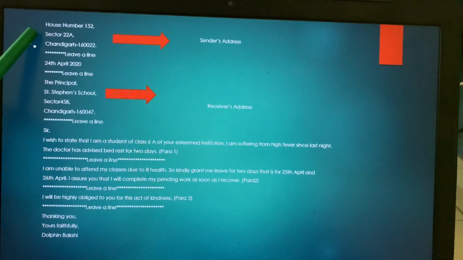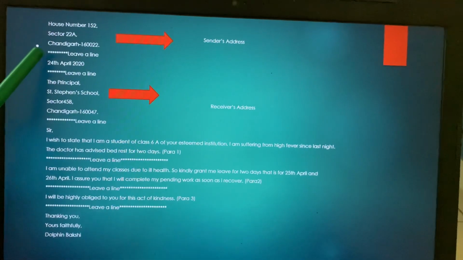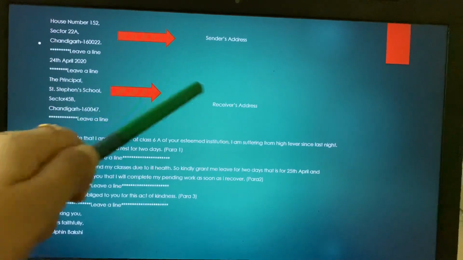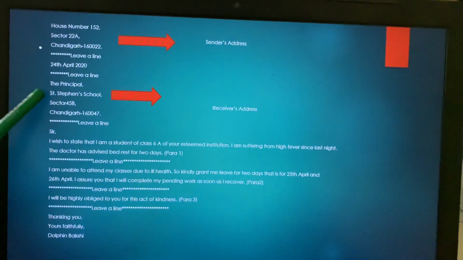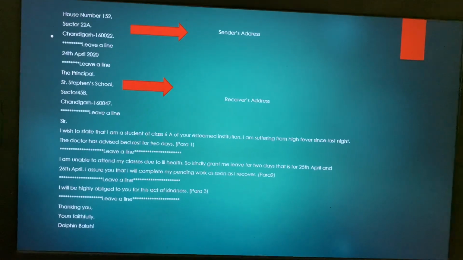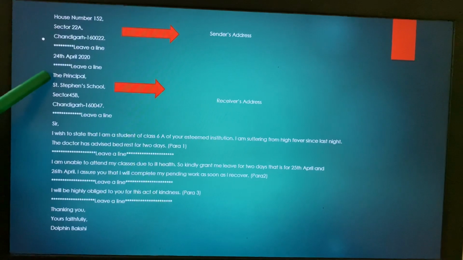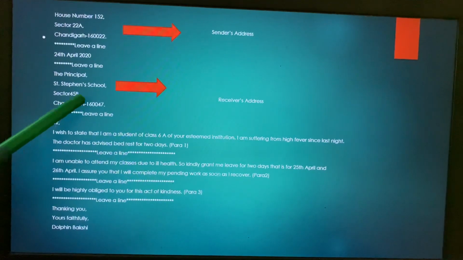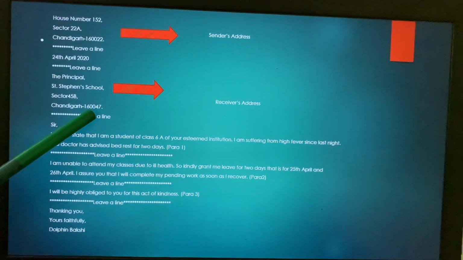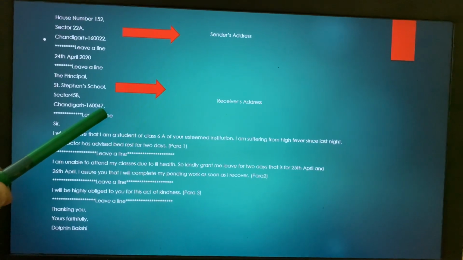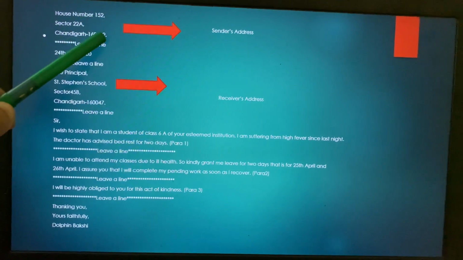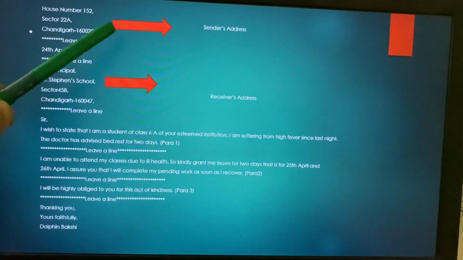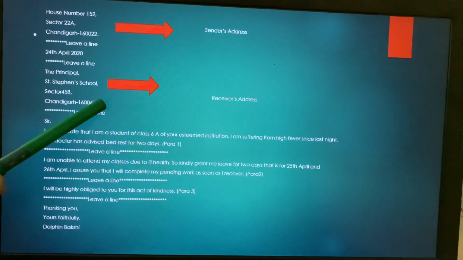So sender's address, children, leave a line, then write the date, again leave a line and you come to the receiver's address. So who is going to receive it? The principal, the head of the institution. So the principal, St. Stephen's School, sector 45B, Chandigarh, followed by a pin code, full stop. Very important children. Comma, full stop, comma, full stop. Very important in sender's address also and in receiver's address also.